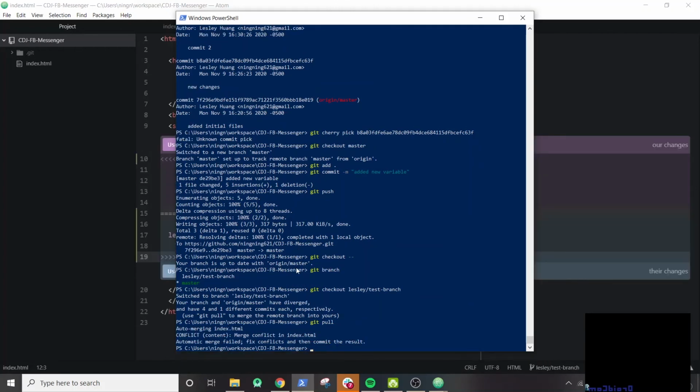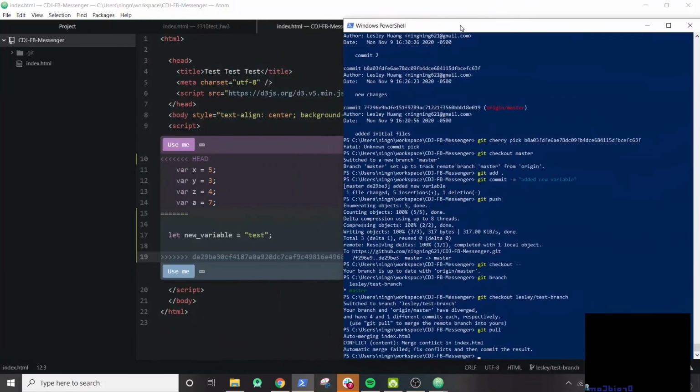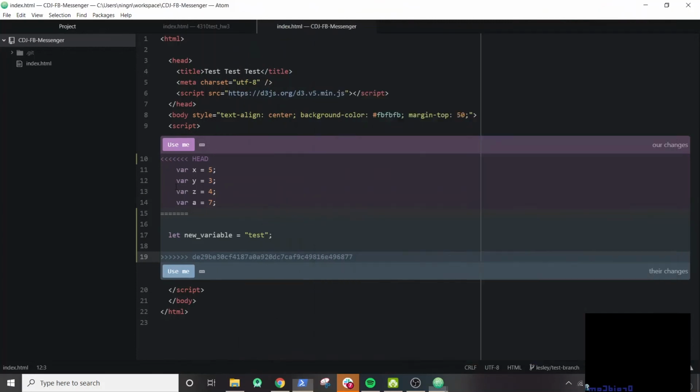And then now you'll see we have a merge conflict. So at first, when I was working with Git, I was really scared of merge conflicts because this can be the part where you can accidentally delete code and you almost cannot recover it unless you worked on separate branches. But they're not too difficult to understand.